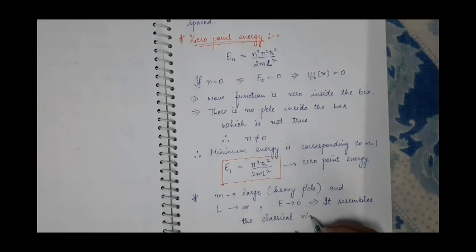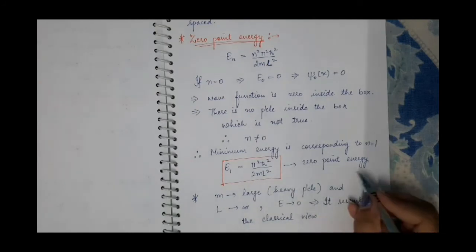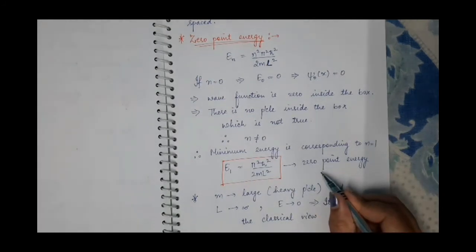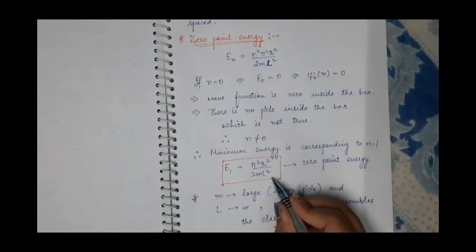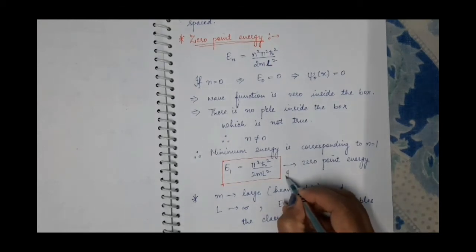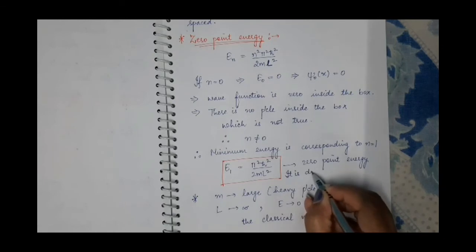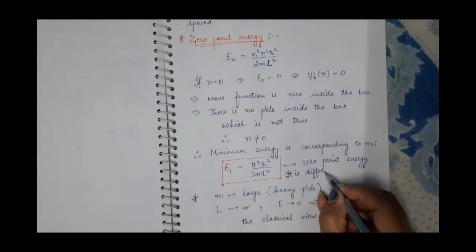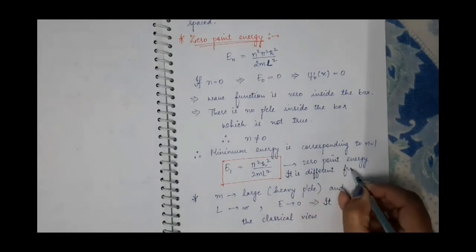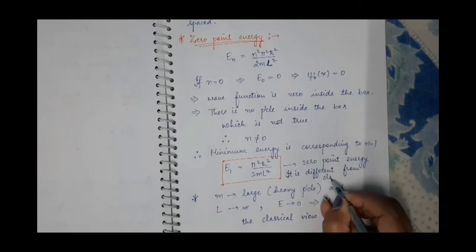And this zero point energy, the minimum energy possessed by the particle at 0 Kelvin, is the quantum mechanical view, which is different from the classical view.